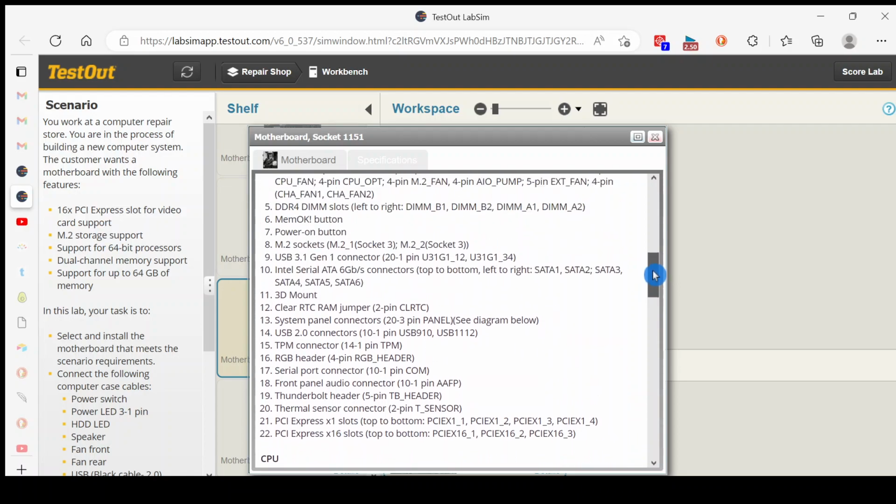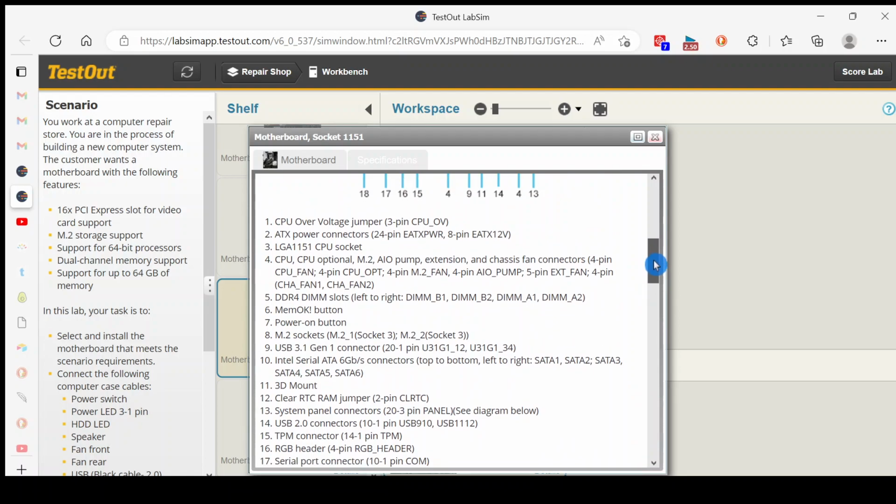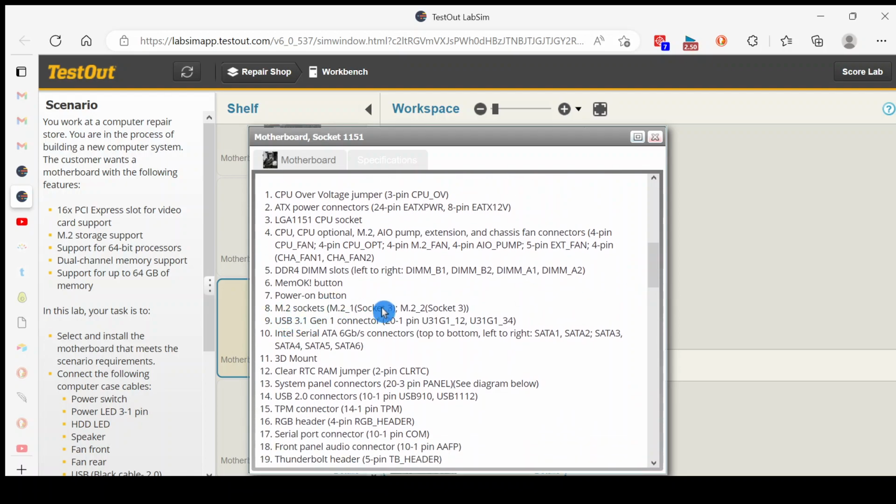We can also check for M2 sockets, and it does have that. And 64 gigs of memory is not possible in a 32-bit system, so this is a 64-bit processor. So that's the process we would use to select the motherboard socket 1151.